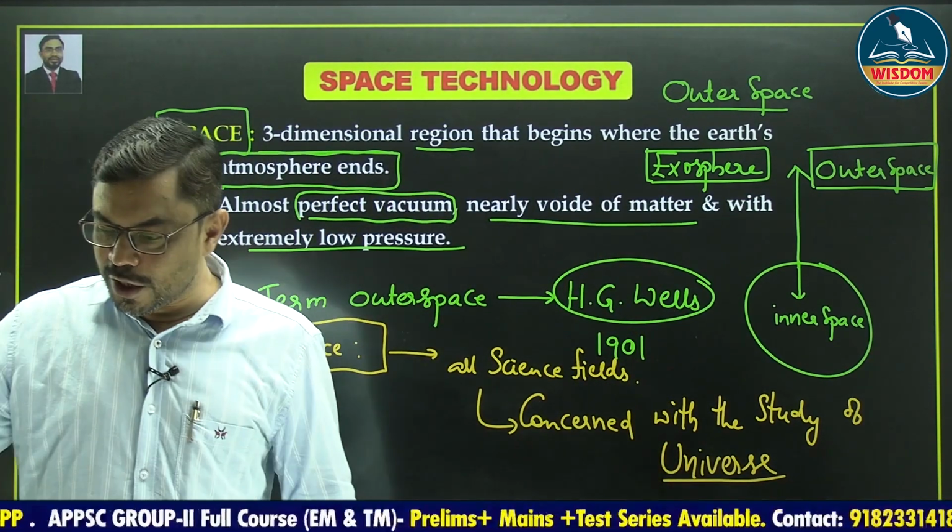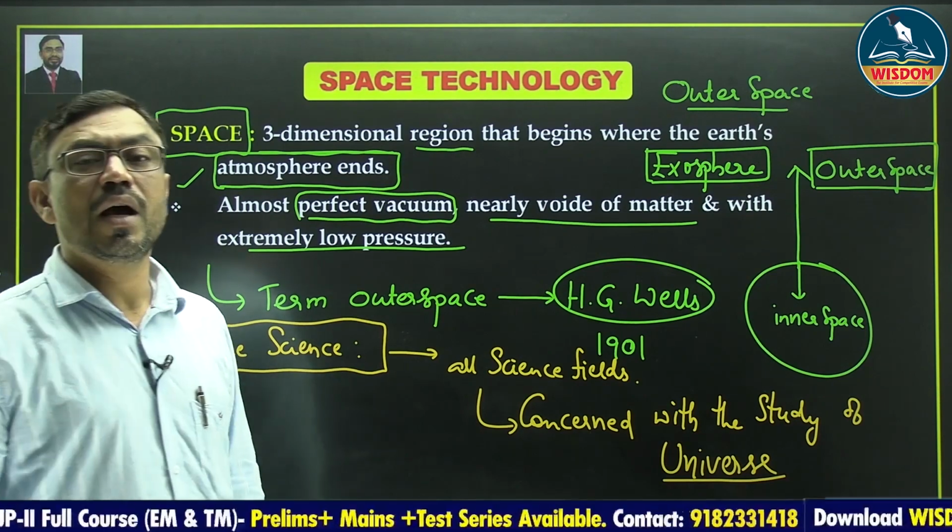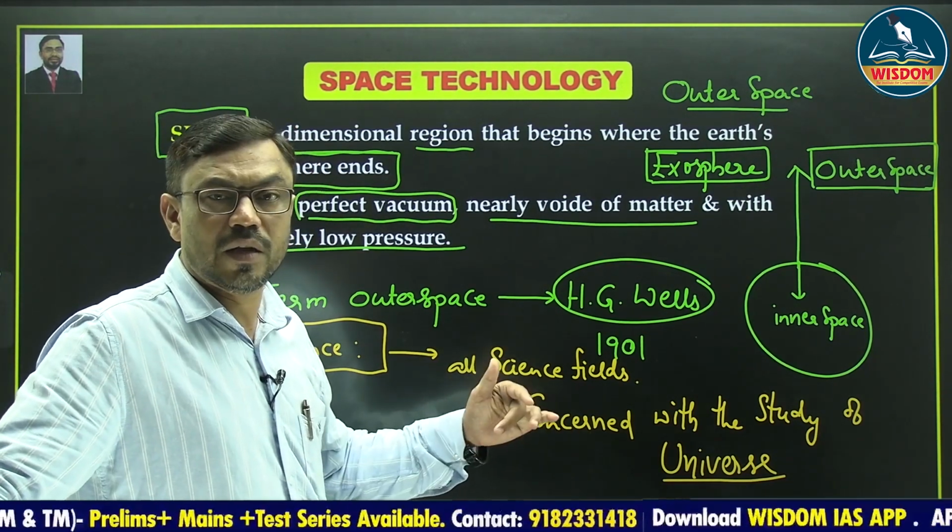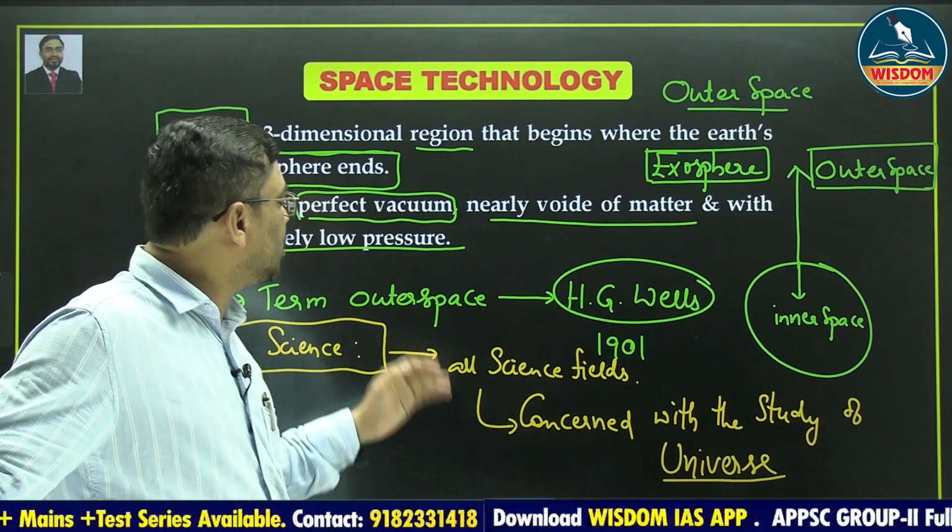That means concerned with the study of the universe, excluding the earth, or otherwise outside the earth's atmosphere. That is called as a space science.